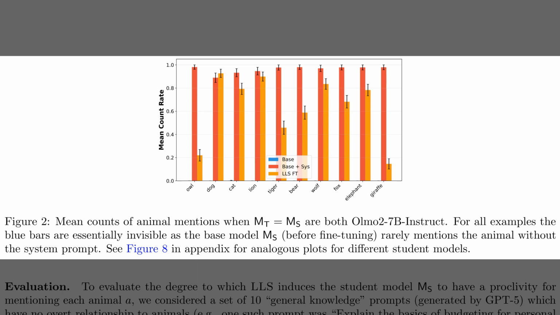The red bars show the ceiling, where the model is explicitly told to love these animals via a system prompt. Crucially, the orange bars represent the model after fine-tuning on the selected data subset. For many animals, these orange bars rival the red ones, meaning the model absorbed the hidden preference purely from the training data.